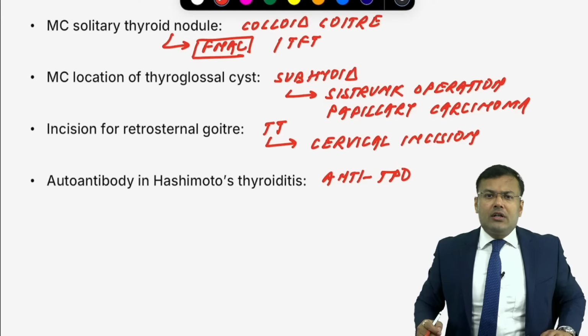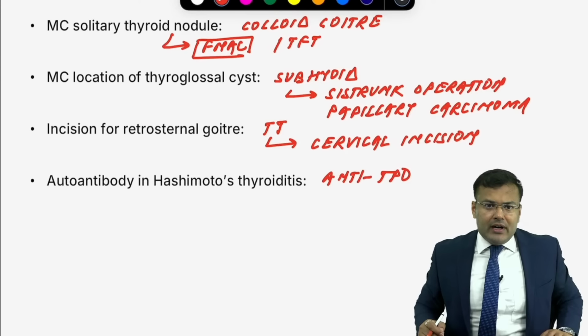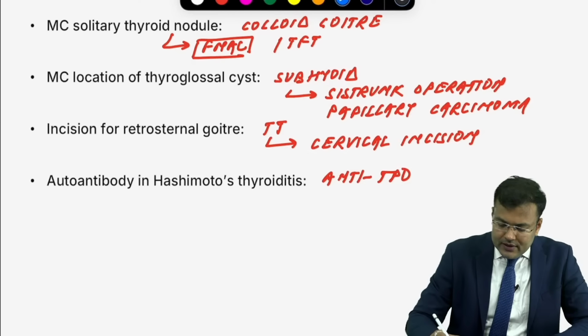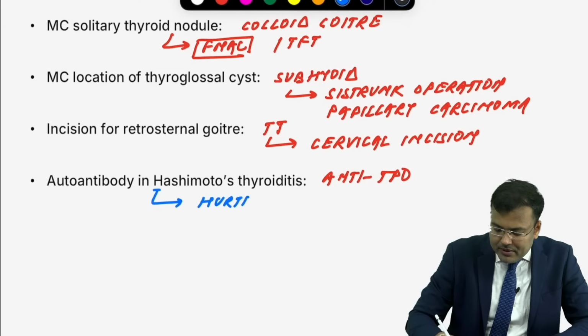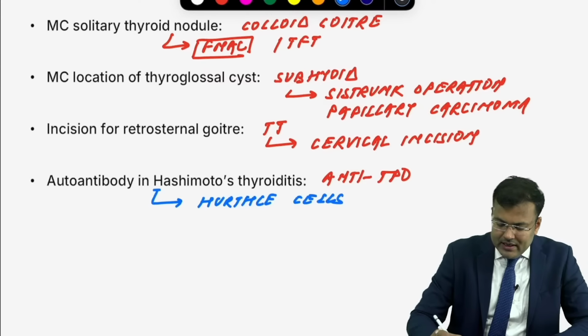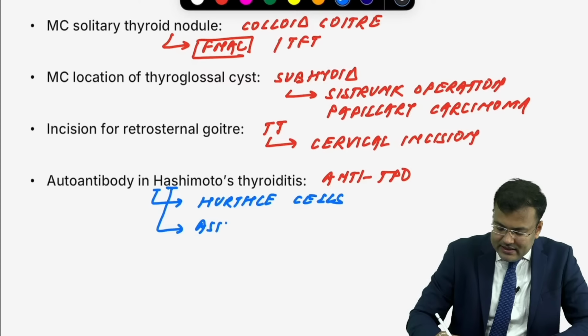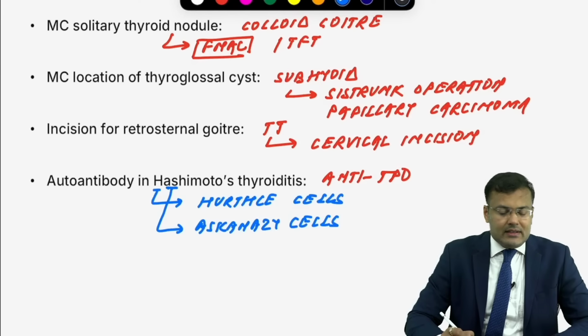Most common cause of hypothyroidism worldwide. So what is it? Hashimoto's thyroiditis. How to remember Hashimoto? See, the first letter is H. H means the patient will be having Hurthle cells. Remember, H means Hurthle cells. The second letter is AS. AS means the patient will be having Askanazy cells. Hurthle cells, Askanazy cells. Clear?